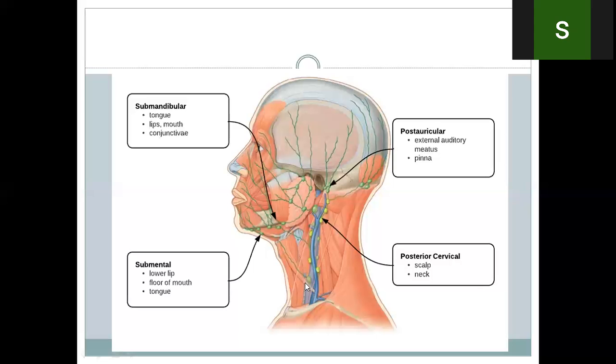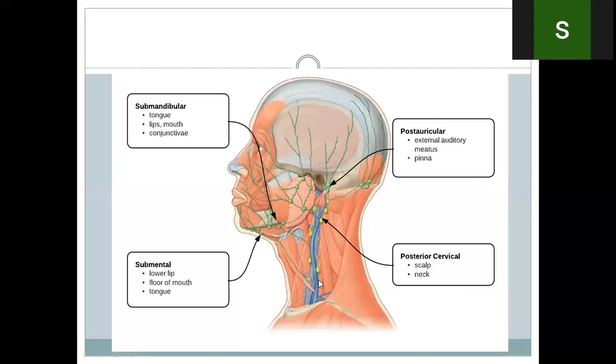And those which are along with the external jugular vein drain the lower part of the parotid, the lobule of the ear, and the angle of the jaw. So this is the external jugular, which is formed by the posterior auricular and the posterior division of the retromandibular vein, and it drains into the subclavian vein.